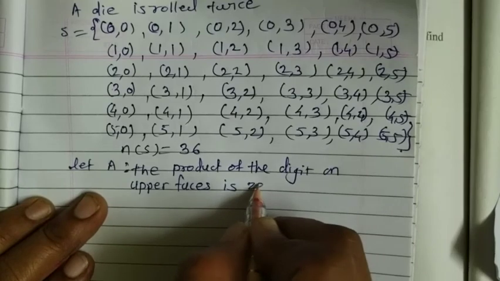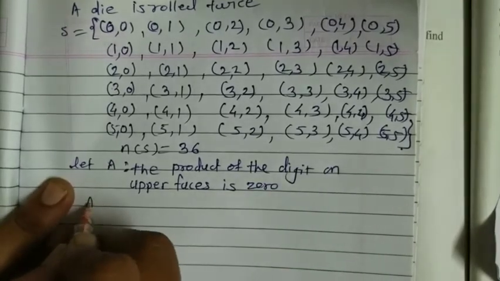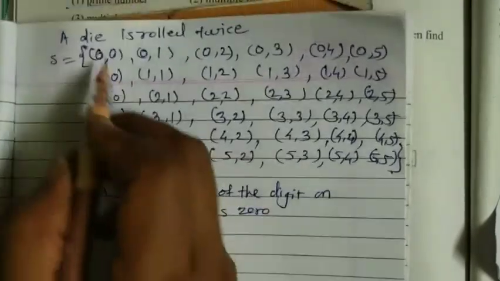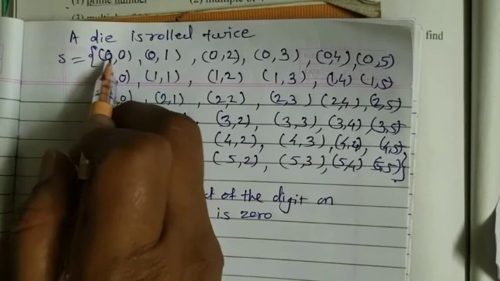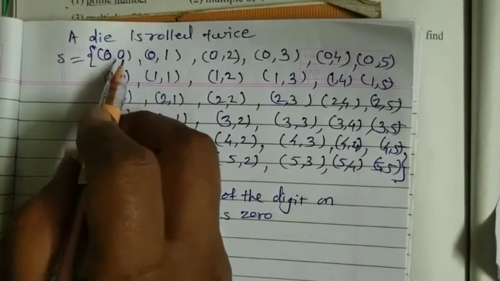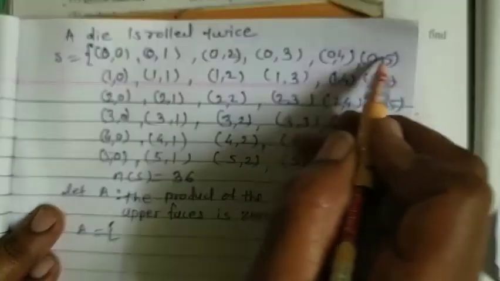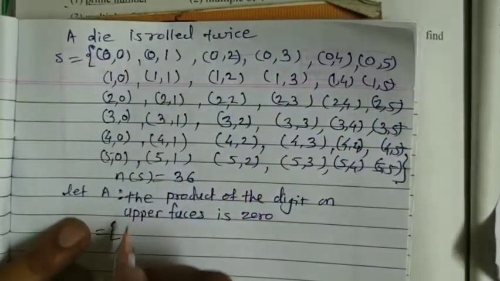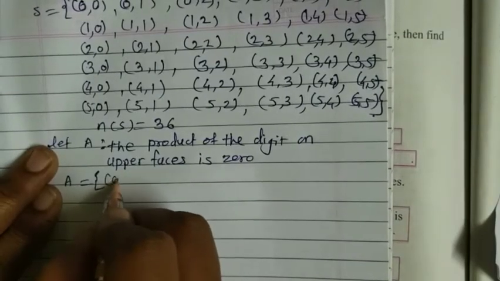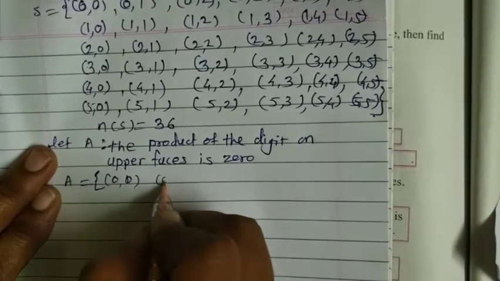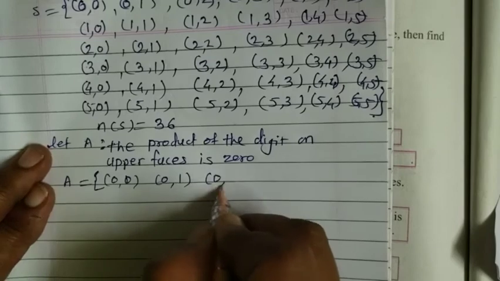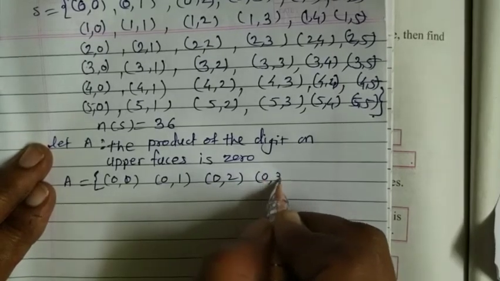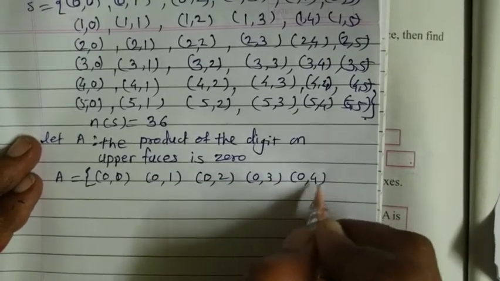It is the condition given, and therefore that event A should contain like this way, where one of the numbers is 0, then the product will be 0. Means we have to take this first row and first column, that pairs contain 0 0, 0 1, 0 2, 0 3, 0 4, 0 5.